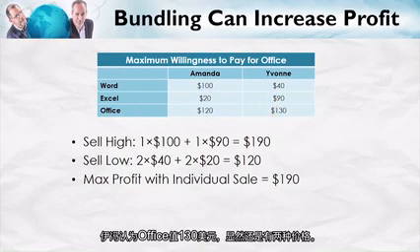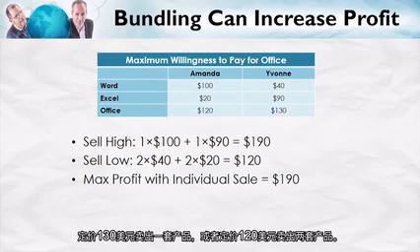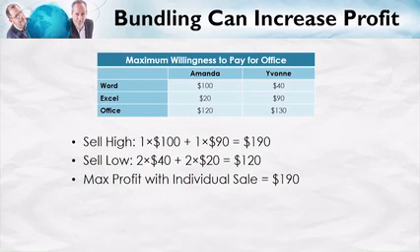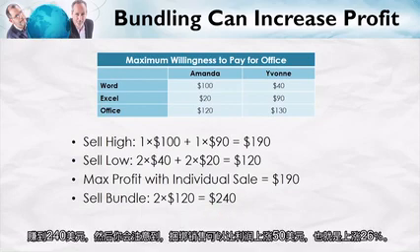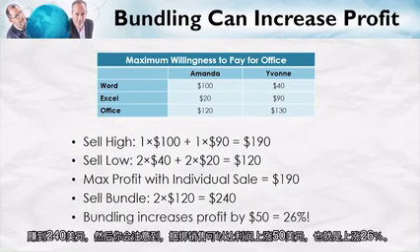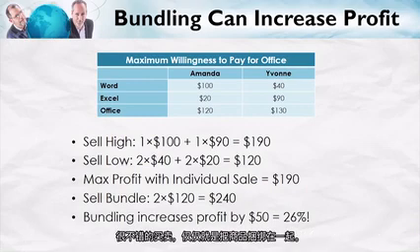Again, it's pretty clear that there are only two sensible prices: sell at $130 and just sell one unit, or sell at $120 and sell two. Pretty obvious that what you want to do is to price the bundle at $120, sell 2 units, and make $240. Notice bundling has increased profits by $50, or by 26%. Pretty good deal just for combining the products in a package.